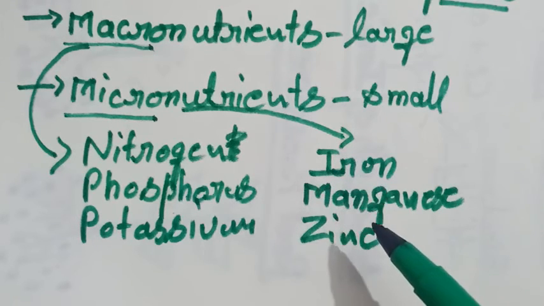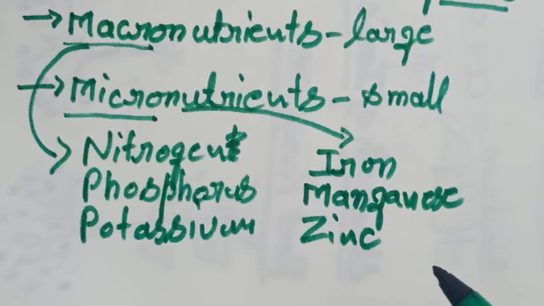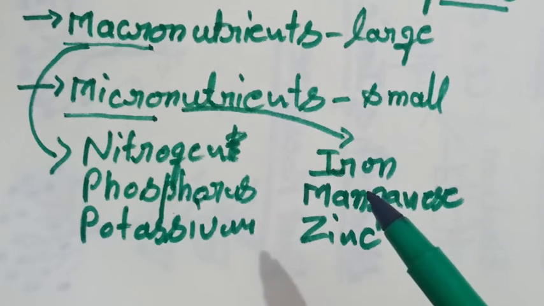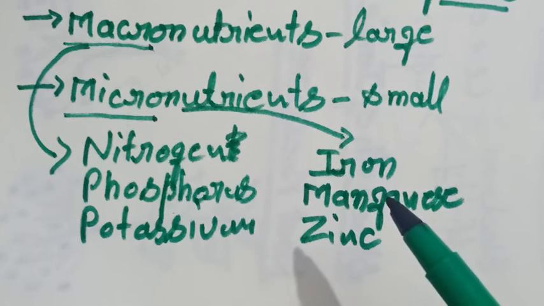Now the next one is manganese. Manganese activates many enzymes which are associated with photosynthesis and respiration. Enzymes are substances which help certain processes. The deficiency of manganese causes yellowing of leaves with gray spots.